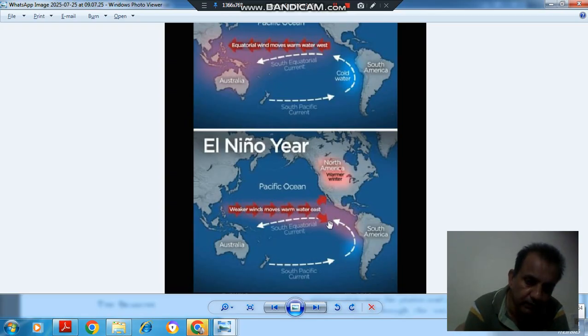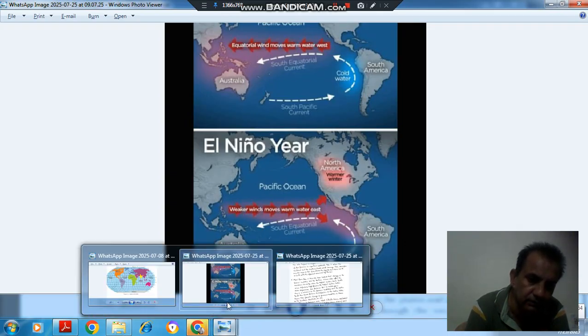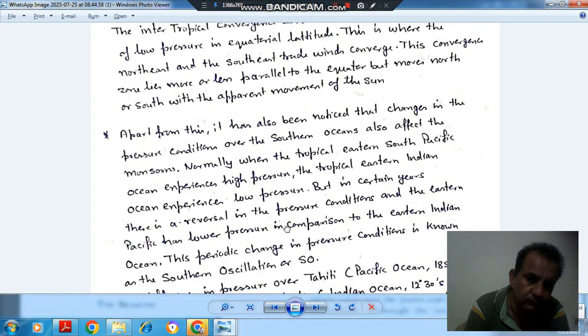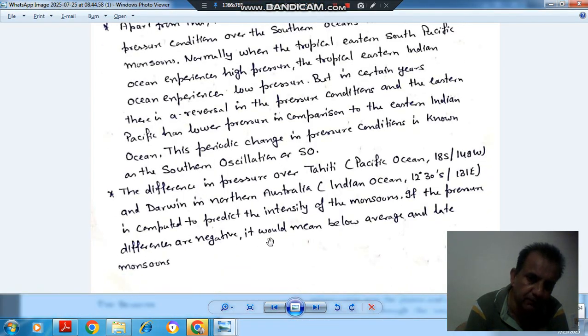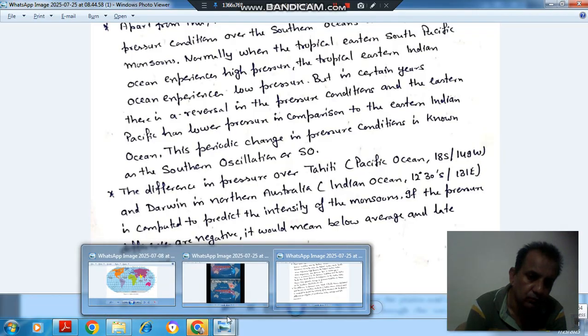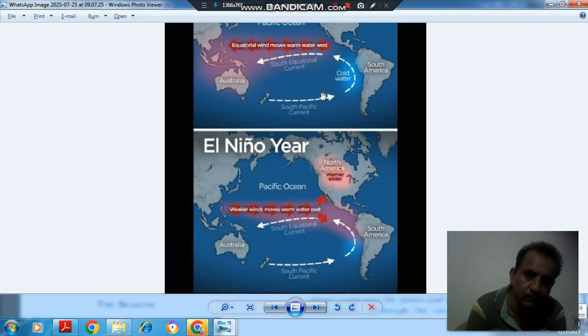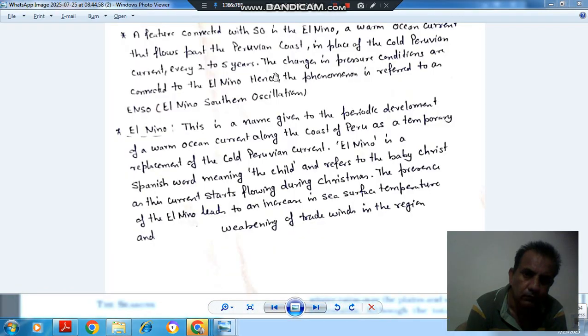So during an El Nino year, the monsoon in India is late and weak. As we have discussed, there is negative pressure, and negative pressure means below average and late monsoon. And in a normal year, the monsoon is normal and the pressure difference is positive. So that is related to the El Nino phenomenon. The change in pressure conditions is connected to El Nino, hence the phenomenon is referred to as ENSO, El Nino Southern Oscillation.